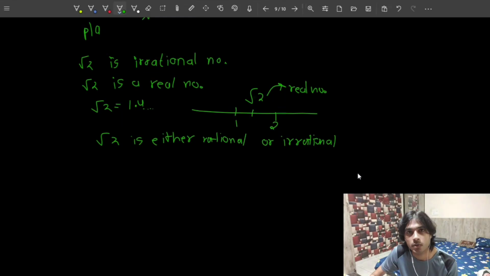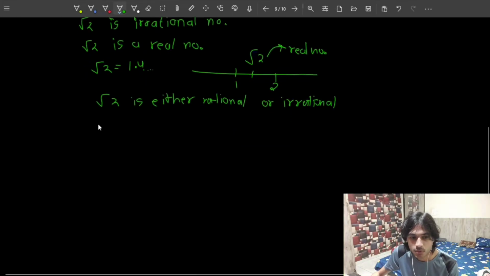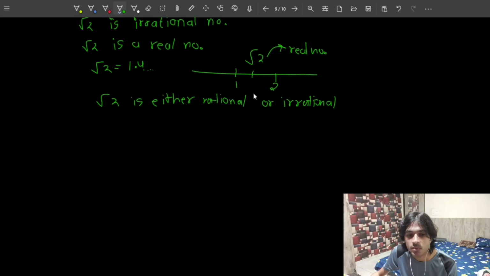And how do I know it is a real number? Because the value of root 2 is gonna be 1.414, something like that. And because this number lies between 1 and 2, this number is definitely gonna be a real number. So root 2 is either rational or irrational. We have to prove that root 2 is irrational. What I'm going to do, I'm going to simply prove that root 2 is not rational. So if it is not rational, it has to be irrational, because there is no other choice.